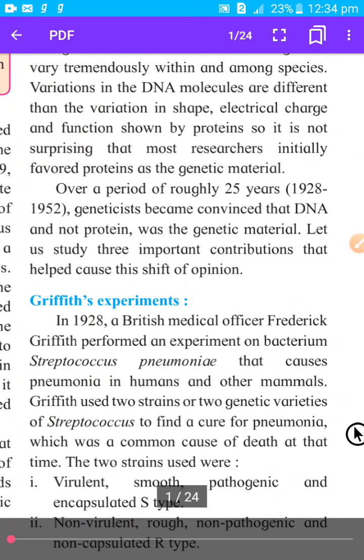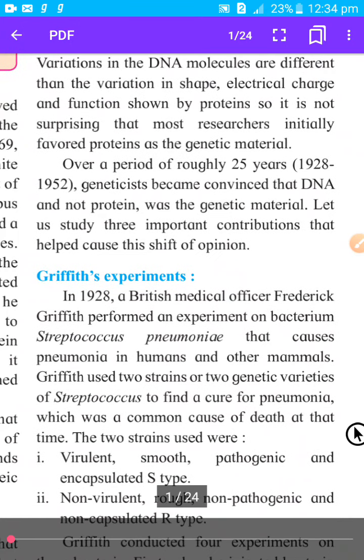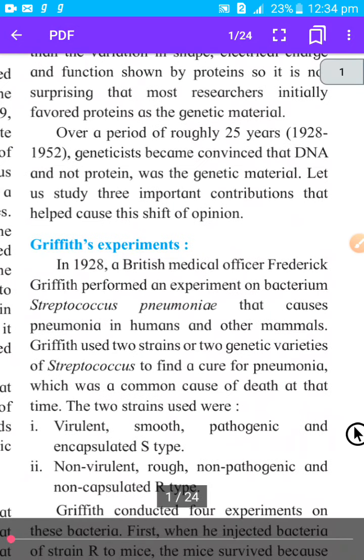So most of the scientists initially thought that proteins are responsible for this inheritance, or transfer of characteristics, but it is the DNA which is responsible. Over a period of roughly 25 years, geneticists became convinced that DNA, not protein, was the genetic material.